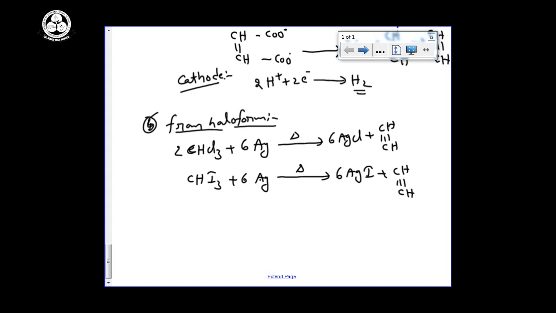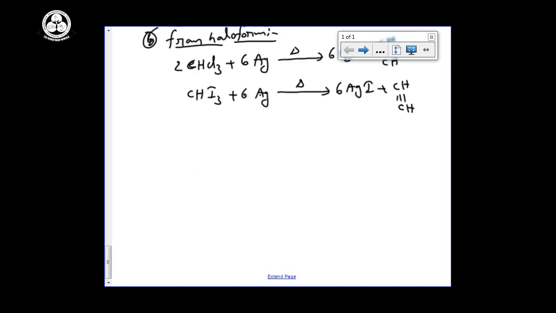Now see, the most important discussion is physical and chemical properties. We are discussing the same physical and chemical properties as alkenes and alkynes, which are similar. Once you recall the chemical properties of alkenes, the major important discussion is addition reaction. Next one is NBS, N-bromosuccinimide, allylic substitution reaction, and third one is oxidation with strong oxidizing agents like KMnO4 and K2Cr2O7.